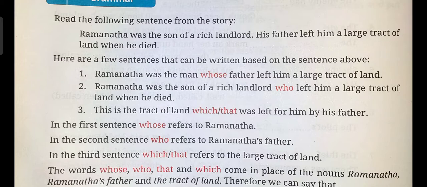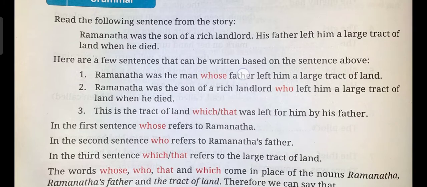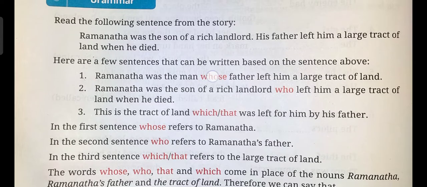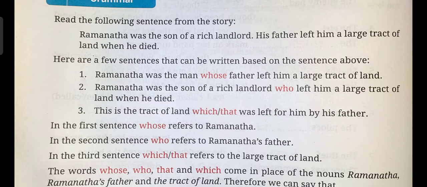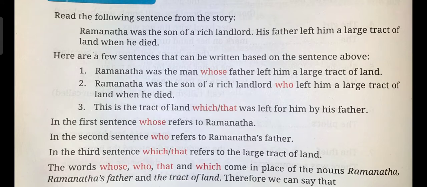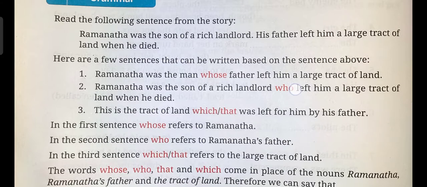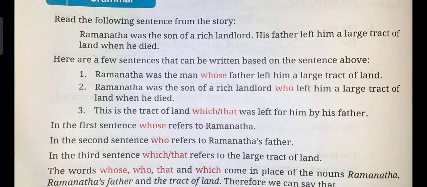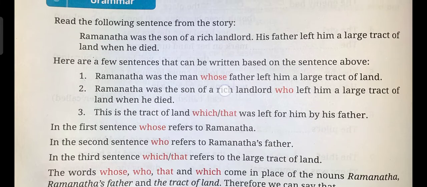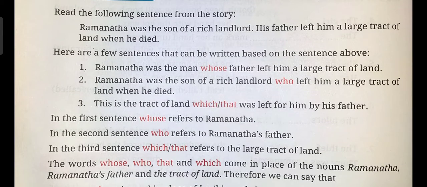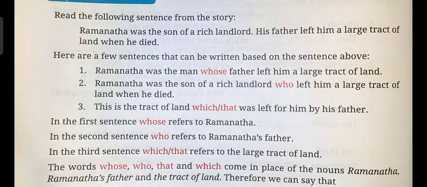Look at the first sentence. By the word whose, who is referred to here? Ramnatha. And in the second sentence, by this who, whom does it refer to? The rich landlord, Ramnatha's father. And here, which or that, this word refers to which thing? The tract of land.